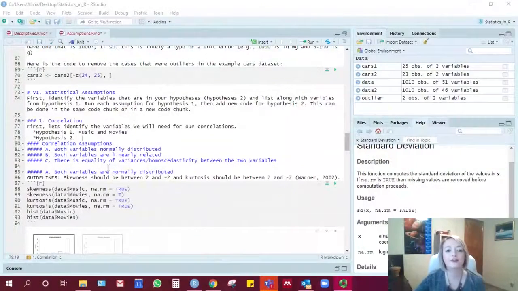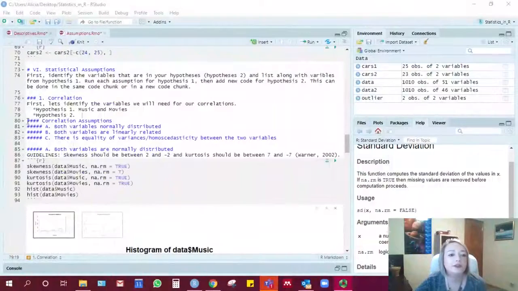Okay, now we're on the statistical assumptions section. The first thing that I'm going to do is pool the variables from the hypotheses that we created last time during the descriptives videos. So I already put the variables from the hypotheses 1 in here, so you just need to pull the ones from the hypotheses that you came up with.